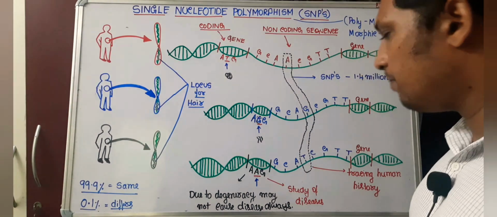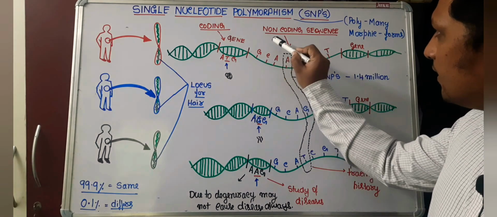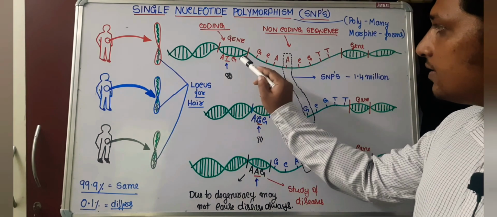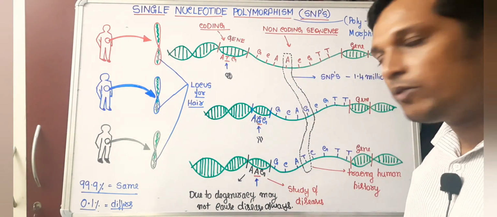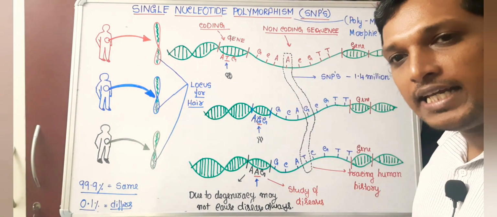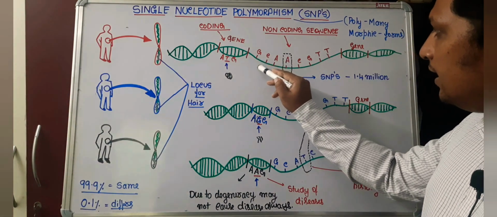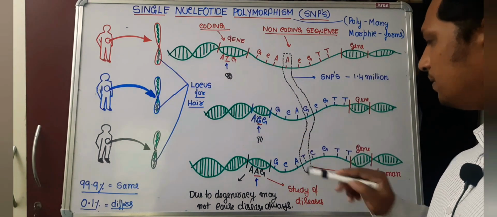That is one importance. The second thing is about non-coding sequence. What is a non-coding sequence? The region between two genes which does not code for any protein is called a non-coding sequence. It is also called junk DNA because it does not have any function. Look at the nucleotide sequences of person 1, person 2 and person 3.